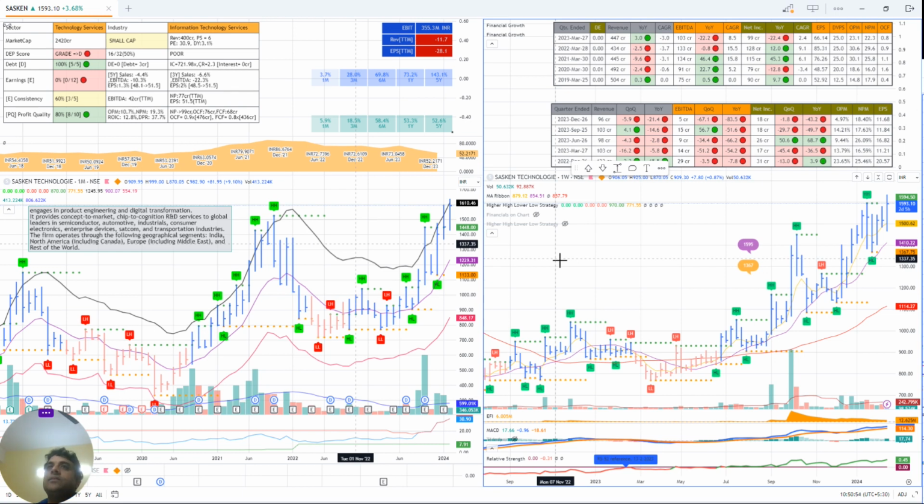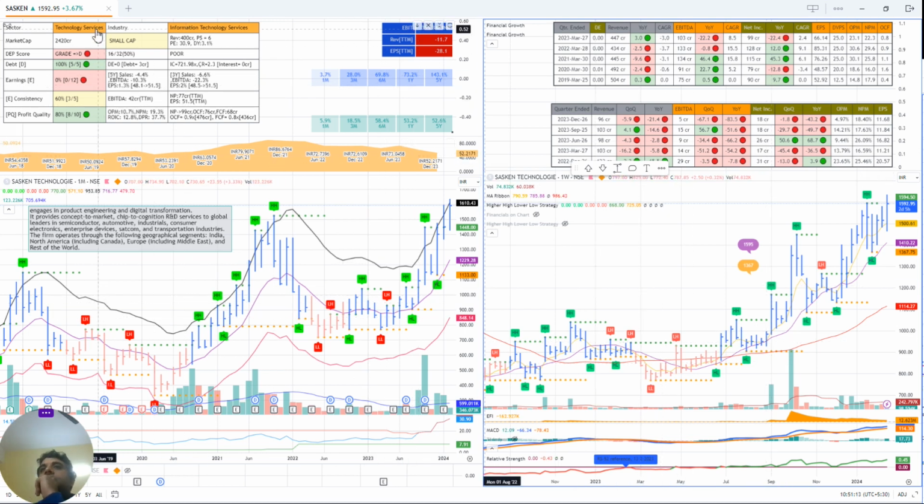Today we are going to analyze Sasken Technologies. I'm using the TradingView platform for the fundamental and the technical analysis. We'll start from the left corner. Here we have the monthly chart, and here we have the weekly chart. We'll start with the fundamental analysis.